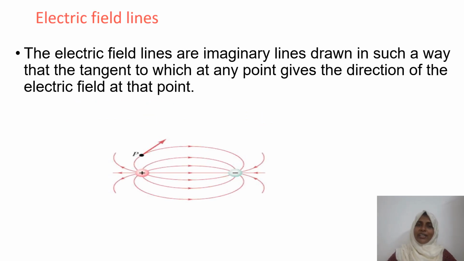What is electric field lines? Lower class മുതൽ തന്നെ നമ്മൾ പഠിക്കുന്ന ഒരു കൺസെപ്റ്റ് ആണ് electric field lines. If so, how we can define it or what it is? Yes, field lines are imaginary lines drawn in such a way that tangent at any point will give the direction at that point. എന്താണ് പറഞ്ഞിരിക്കുന്നത്? Field lines are imaginary lines ആണ്.